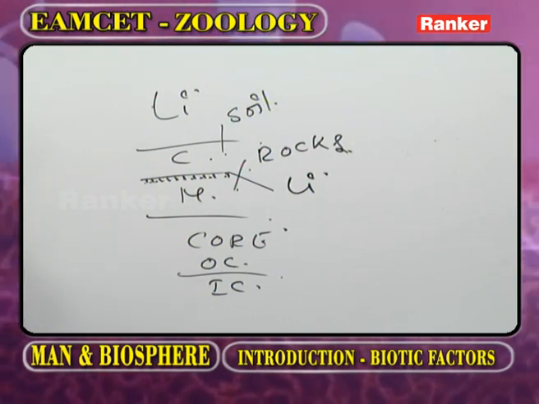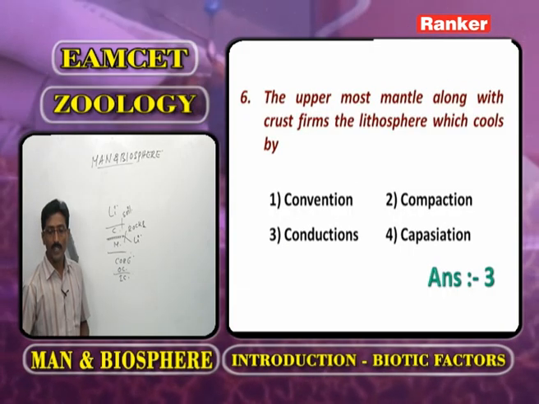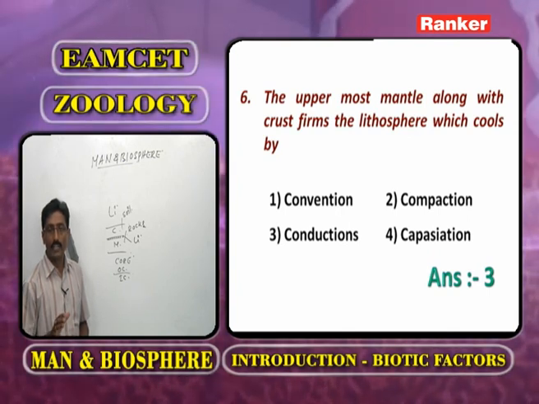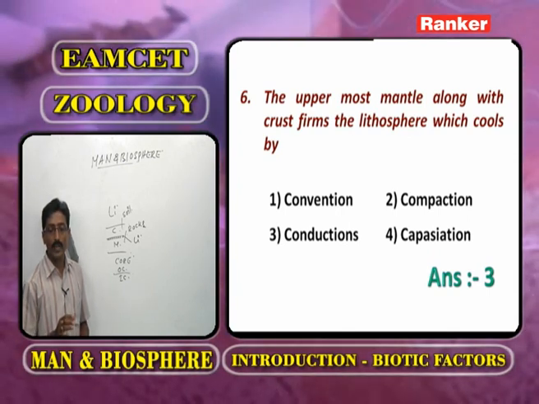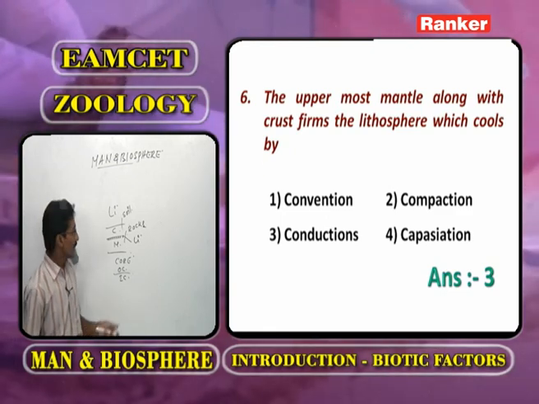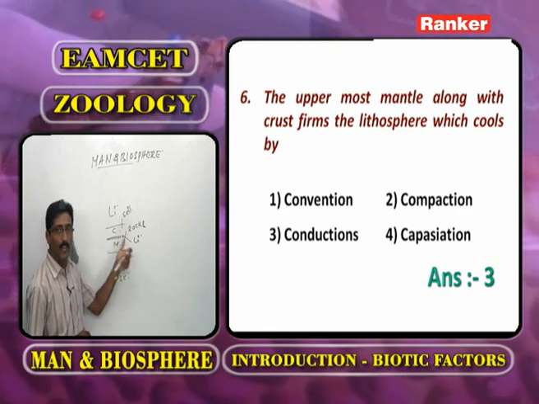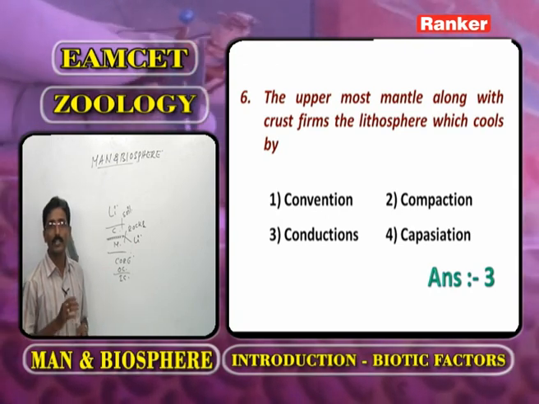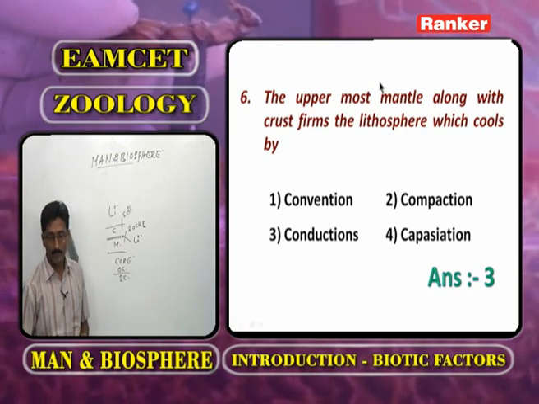Now here, what is the first option? Convection. The second one is compaction. The third one is conduction. And the fourth one is capacitation. Now the lithosphere is formed by a process called conduction. Now the next question.